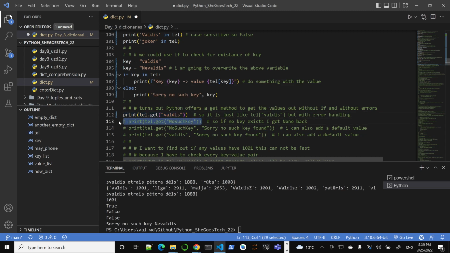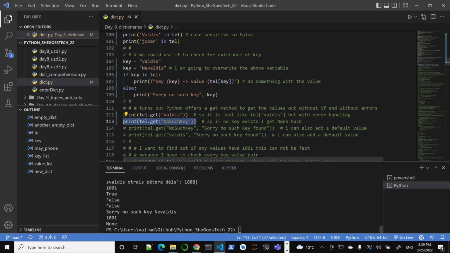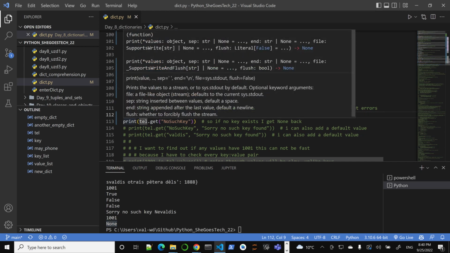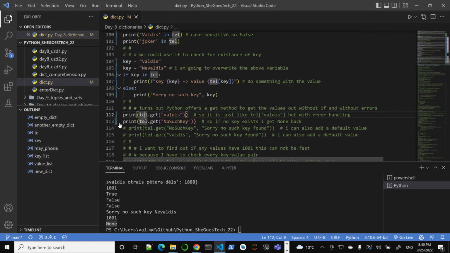So notice something interesting. I got 1001. However, if there is no such key, I get back None. So it's not going to be an error. So again, if you are sure of the keys, you use this syntax. If you don't know about the keys, this will be slightly optimized, this kind of if statement. It will check if there's no key and give you None. That already saves you some time.